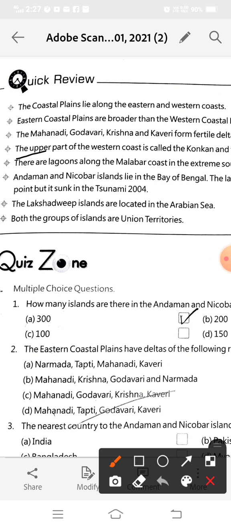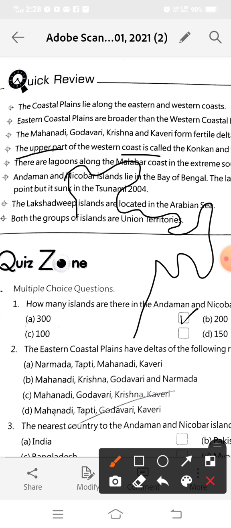Next, the upper part of the western coast is called the Konkan. You learnt that this is our India. I am going to tell you again about the Konkan and the Malabar coast.